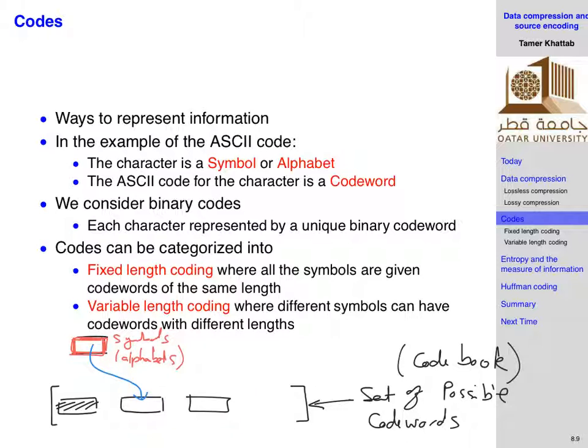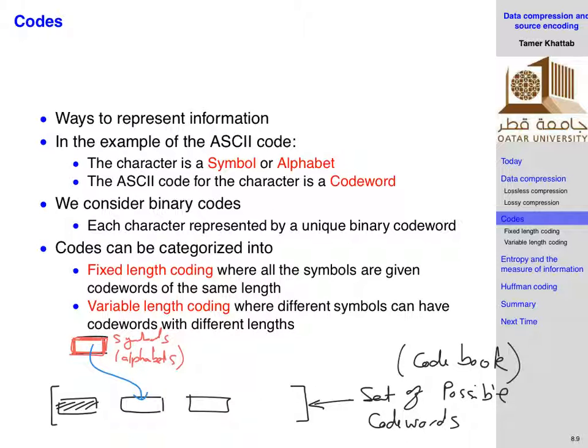Now I can do this mapping assuming that those code words are of fixed length. So in this case I'm using fixed length coding, and each one of them, for example, is 10 bits in size. Or it can be that one of them is 1 bit, the other one is 3 bits, the other one is 5 bits, and so on. And I will choose one alphabet to assign to the one with only 1 bit, and another alphabet to be assigned to the one with 5 bits, and so on.